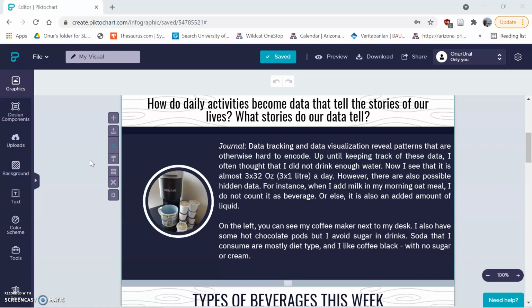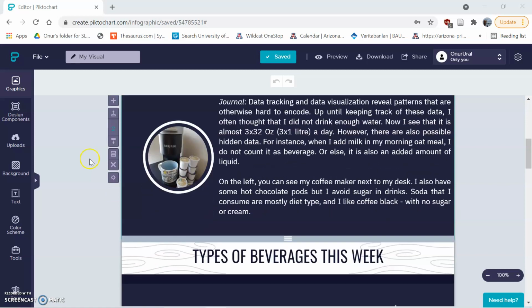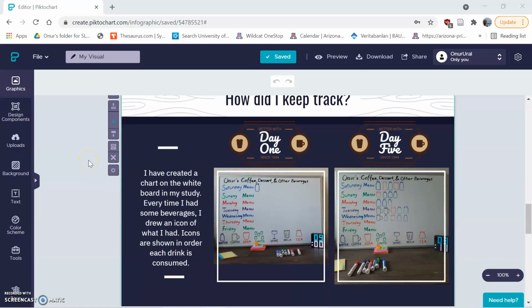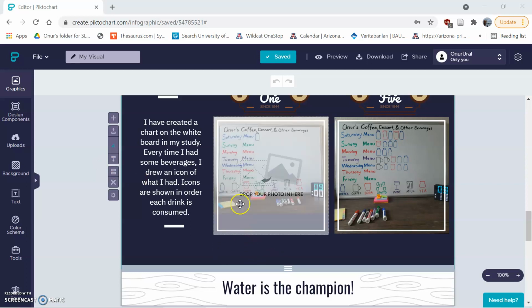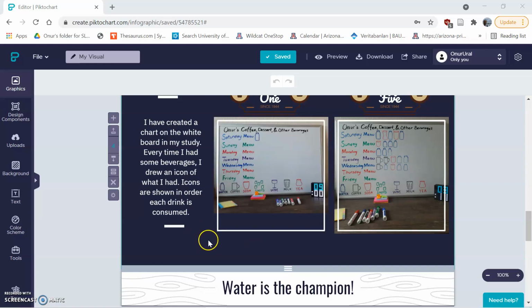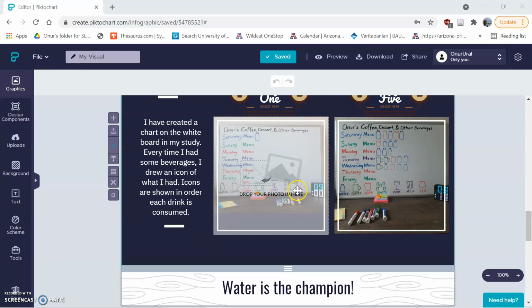For the data tracking, actually, I want to keep a journal, and you can see my journal entries here. It shows you how I keep track of my data. So on Saturday morning, I took my whiteboard in my room and I started writing the names Friday, Thursday, Wednesday, and so on, and I wanted to create icons at the bottom.